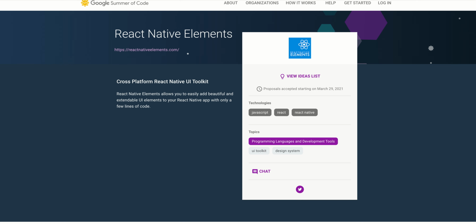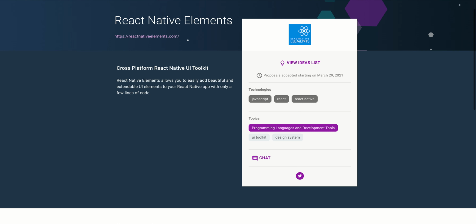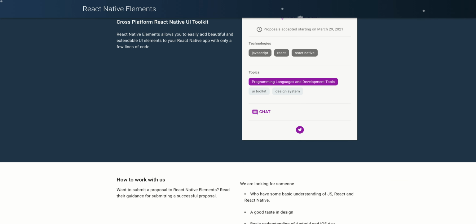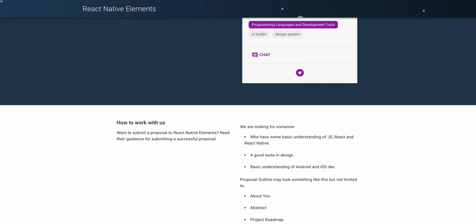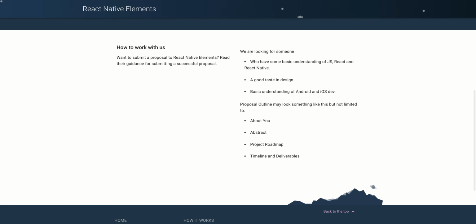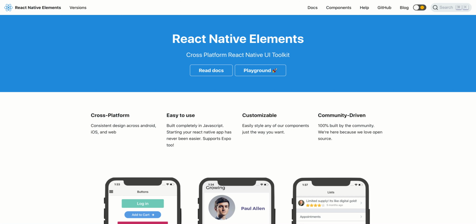Okay, extendable UI elements to native app, only a few lines of code. Okay, so these guys are owners of some UI element library, and this must be cross-platform UI elements that these guys are trying to build, and they need your help in creating those UI elements. So let's go to their website and check and see what these guys do.